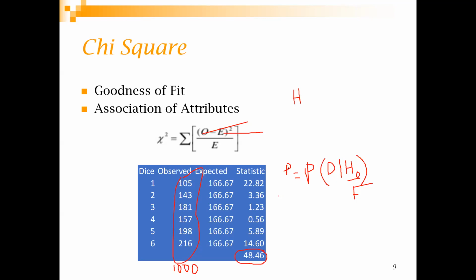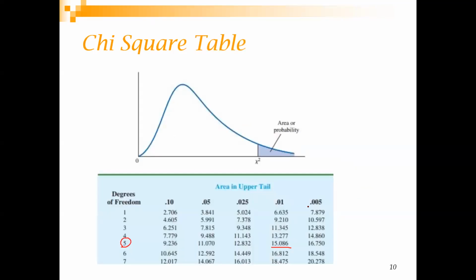And where from will you know up to what value of p we will allow? That will come from your level of significance, which is generally told to be 0.05 or 0.01, something like that. Okay, which is available from this table, right? So 48 will be far away in the tail. So you can definitely conclude that the null hypothesis is not true, or the null hypothesis can be rejected, right? So this is your first case.